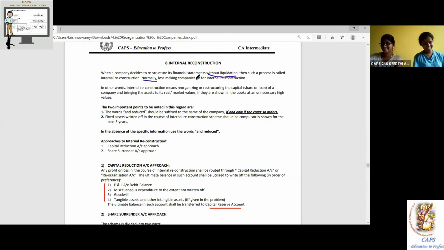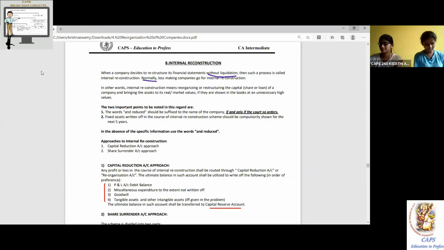In other words, internal reconstruction means reorganizing or restructuring the capital, share or loan of a company and bringing the asset to its real or market value. So you should bring it to the real value. There is a concept called impairment also, later. We'll discuss that impairment under AS 28. Account standard number? AS 28, is it?